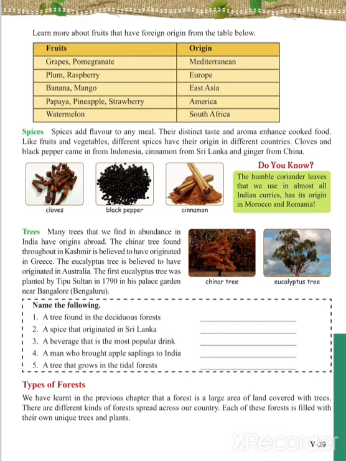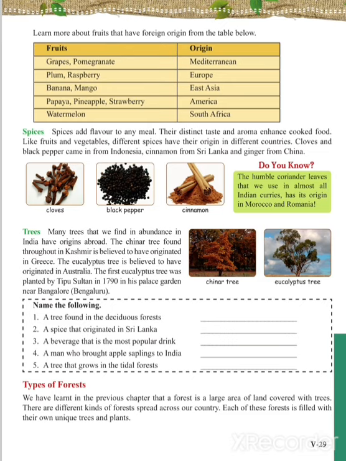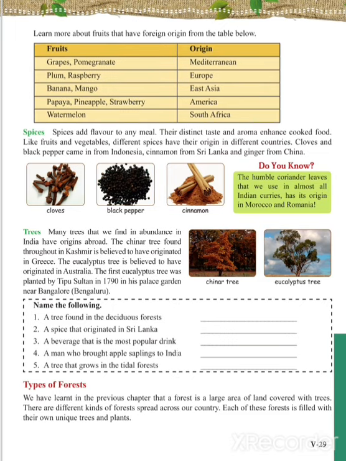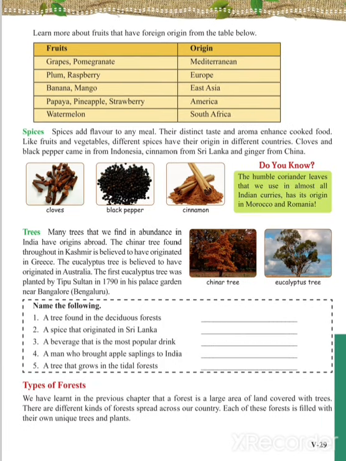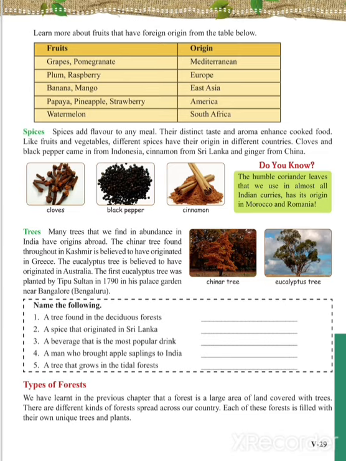Spices. Spices add flavor to any meal, what we call garam masala. Their distinct taste and aroma enhance the cooked food. Like fruits and vegetables, different spices have their origin in different countries. Clove and black pepper came from Indonesia, cinnamon from Sri Lanka, and ginger from China.